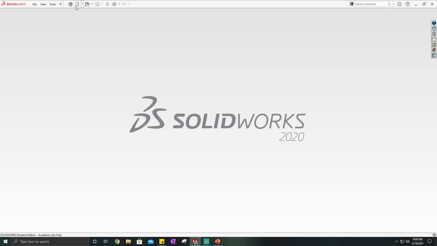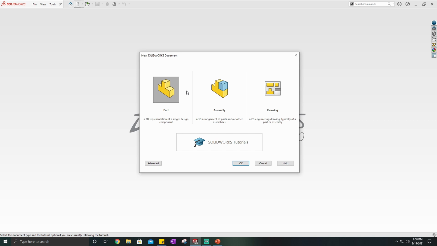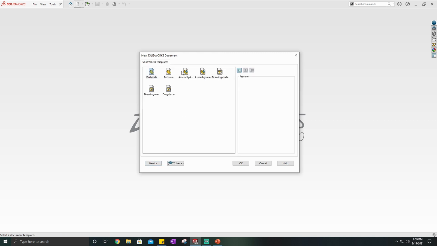So when you get into SolidWorks, you'll most likely see this screen that I first started out with, and it gives you some options here. You can make a part, an assembly, or a drawing. There's a couple different types of documents. They give you a brief description down at the bottom, and then there is an advanced tab. The advanced tab is just for different templates that you can make to start things faster.